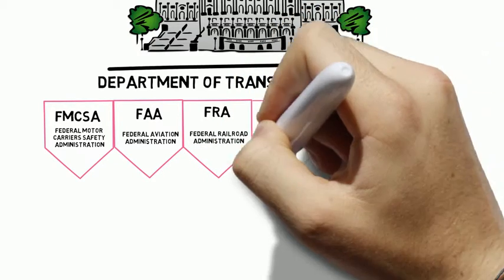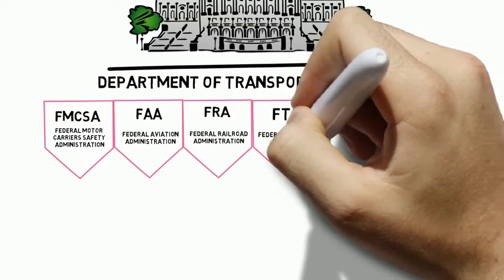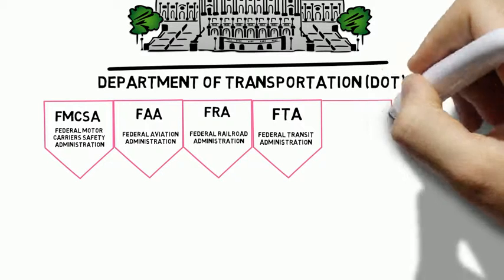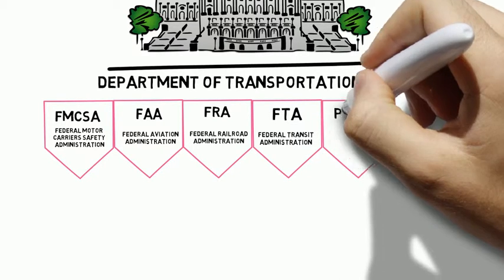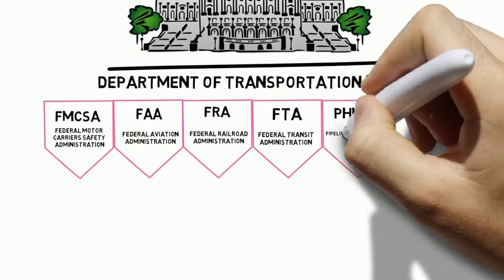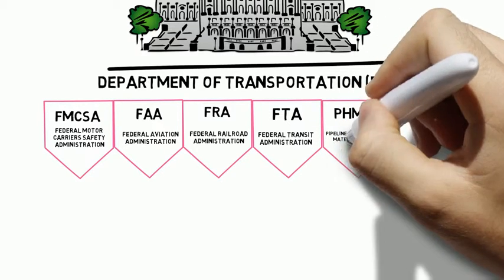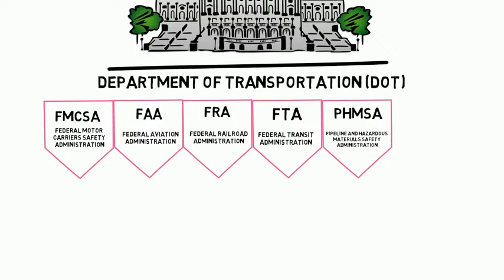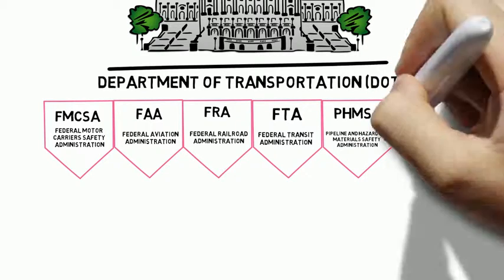The FTA, the Federal Transit Administration, governs ground public transit and closely works with the Highway and Bridge Development and Maintenance. The PHMSA, the Pipeline and Hazardous Materials Safety Administration, which governs the development of pipeline projects and the proper handling of the hazardous materials involved with the projects.